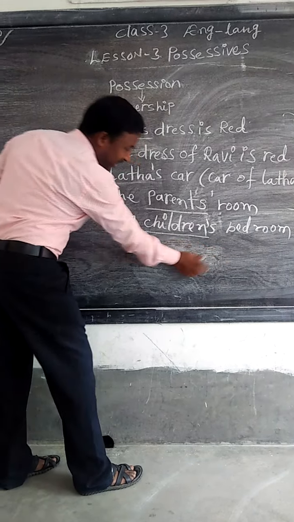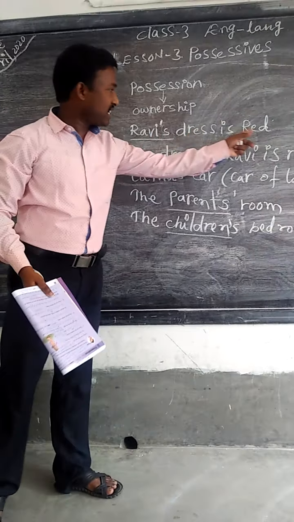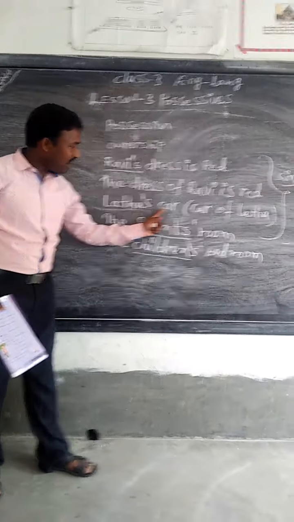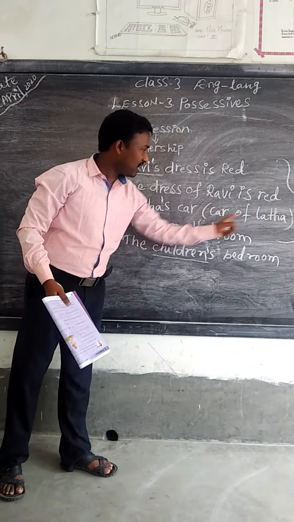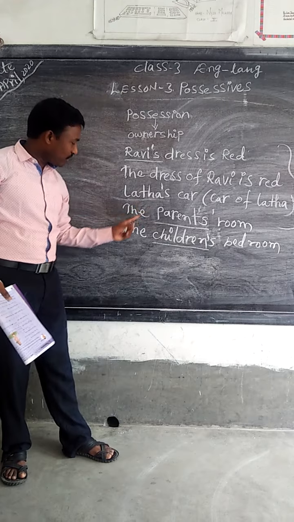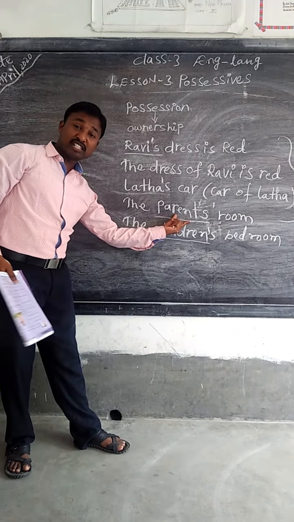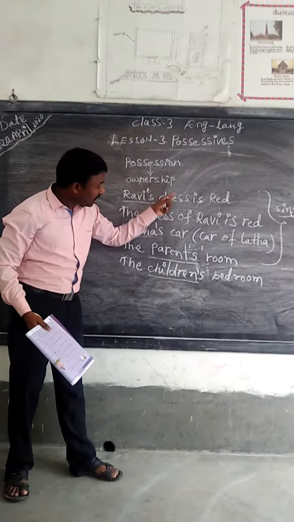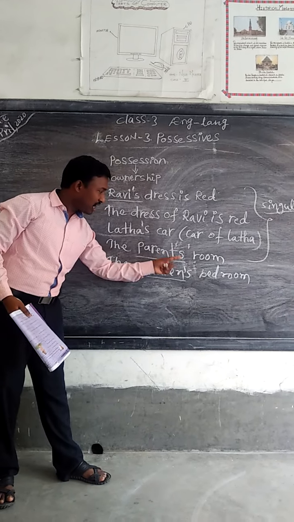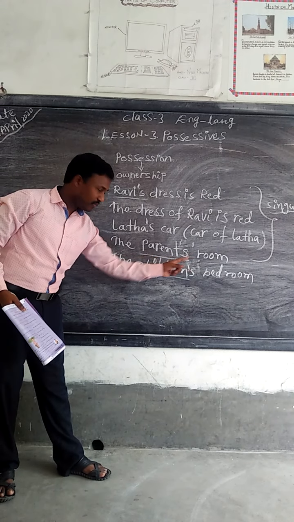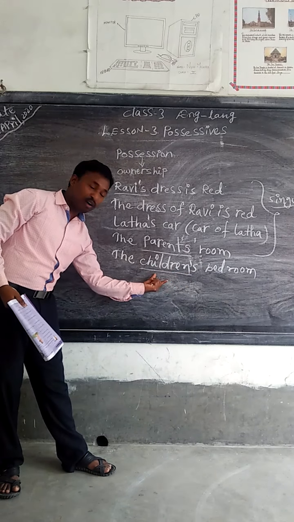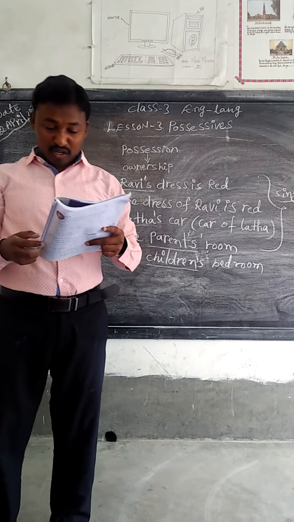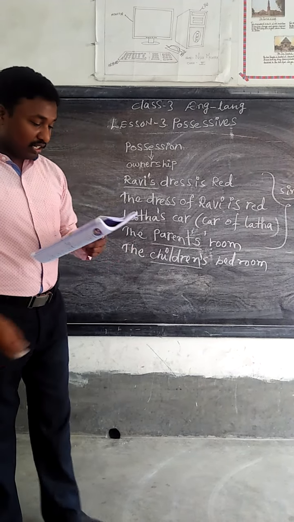So dear children, Ravi's dress is red. The dress of Ravi is red. Lata's car, the car of Lata. These are singular nouns. The parents' room: parents is plural, written completely, and then the apostrophe. This is singular, this is plural. Here also children's. Now let us go to some more exercises.